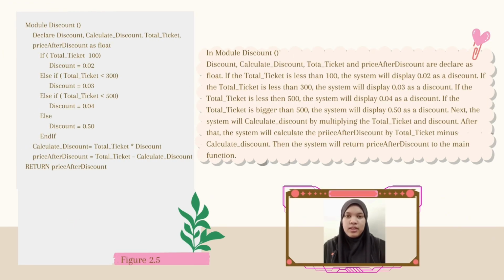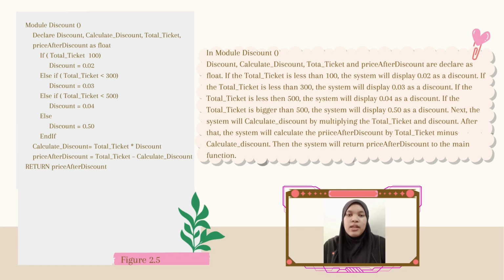In modular discount function, discount, calculate discount, total ticket, and price after discount are declared as float. If the total ticket is less than 100, the system will display 0.02 as a discount. If the total ticket is less than 300, the system will display 0.03 as a discount. If the total ticket is less than 500, the system will display 0.04 as a discount. If the total ticket is bigger than 500, the system will display 0.50 as a discount.